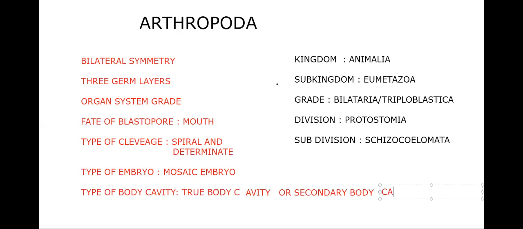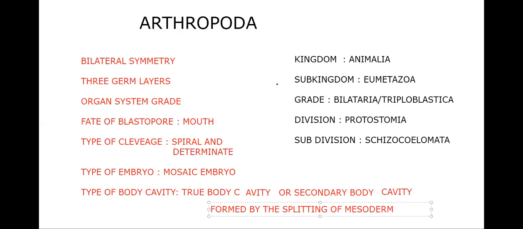But what type of eucoelomate is it? How is it Schizocoelomata? That means the true body cavity is formed by the splitting of mesoderm, or by scattered mesodermal pouches.